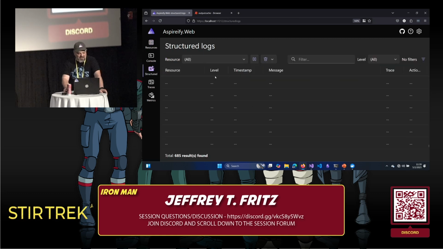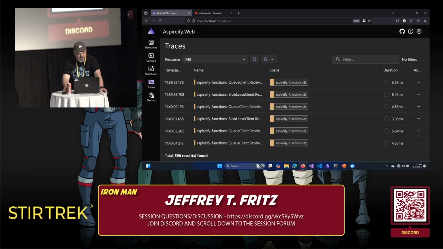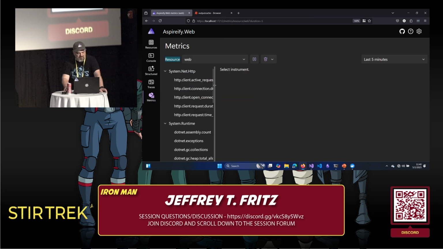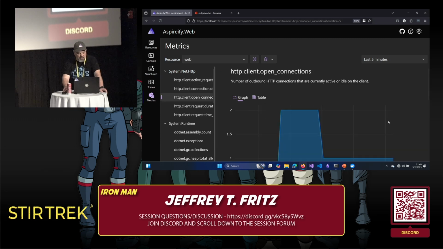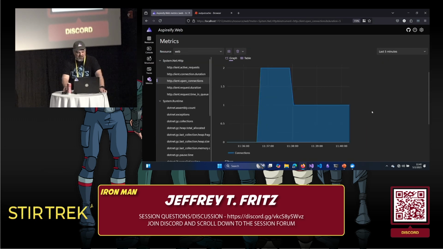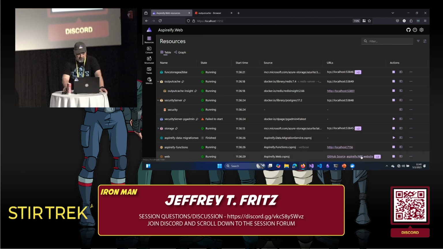Of course, I've got all my structured logs over here so I can see how things are interacting with each other. I've got traces that are over here as well, and metrics so that I can peek in and see how well some of my capabilities are happening over here. If we look at open connections, there's a couple of background processes that are running on the website. Let me zoom in and actually launch the website.